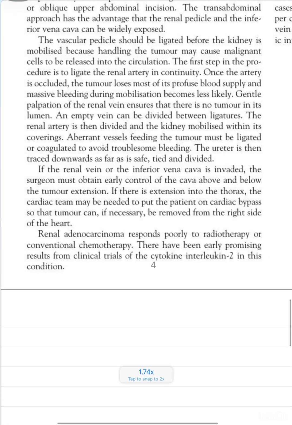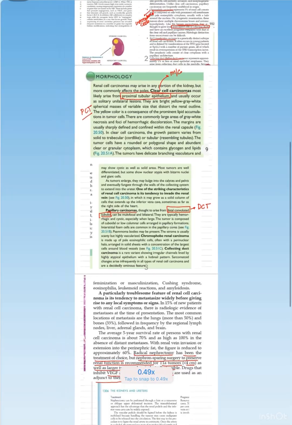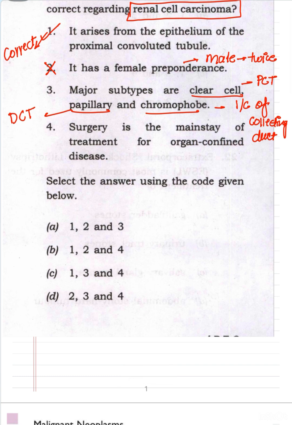Bailey writes that renal adenocarcinoma responds poorly to radiotherapy and conventional chemotherapy. So renal adenocarcinoma doesn't have a role of radiotherapy and conventional chemotherapy. So our option number 4, that surgery is the mainstay of treatment for organ confined disease, is correct. So our option number 1, 3 and 4 are correct.